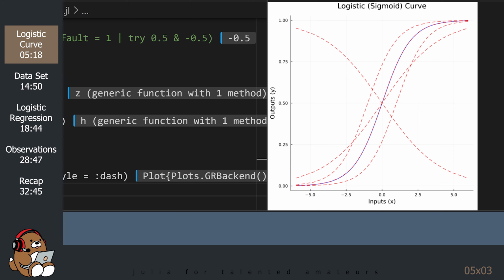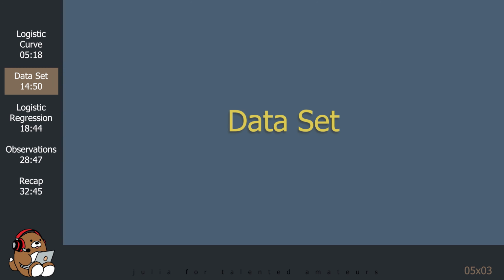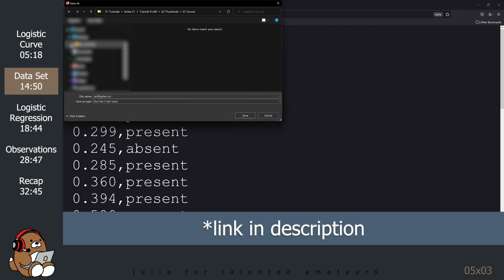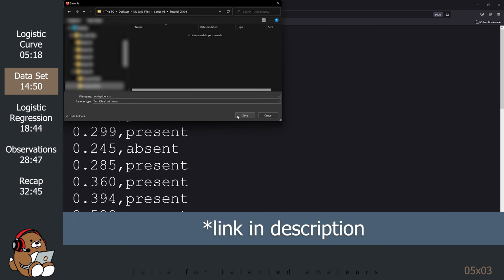Now that we have a curve that we can modify, let's take a look at our data. For this tutorial, you will need a dataset that you can download from my GitHub repository. There's a link to it in the description below. You can save it by right-clicking on it. When you download the file, save it to your tutorial directory.